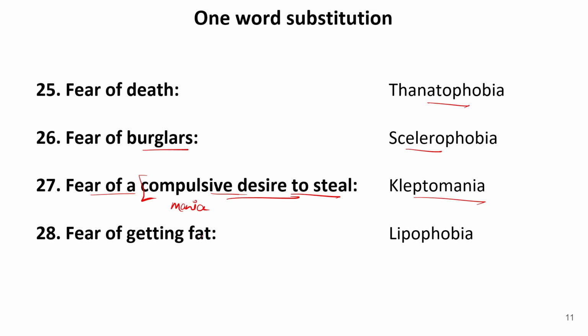Now, fear of getting fat. Now, you must have heard from many persons that he fears that he will get fat if he eats this or if he eats that. So this is known as lipophobia. Lipo refers to fatness, or lipo is a person who is fat. So lipophobia refers to being fat or fear of getting fat.